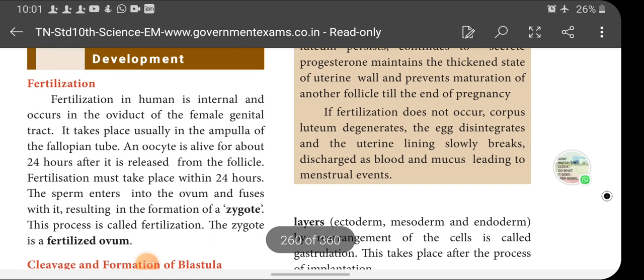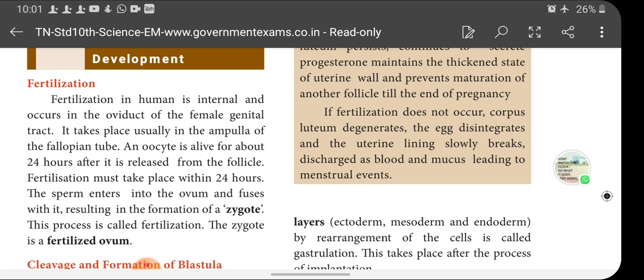What is fertilization? Fertilization in humans is internal, that is, the fusion of male and female gametes is called fertilization. It takes place inside the female body, and that's why it is called internal, and occurs in the oviduct of the female genital tract, that is, the fallopian tube, which is called the oviduct. It takes place usually in the ampulla of the fallopian tube.